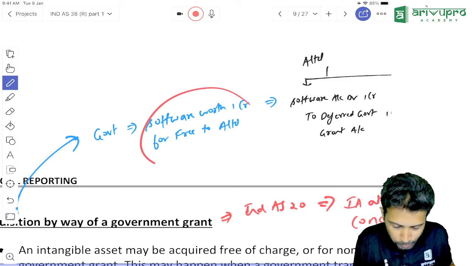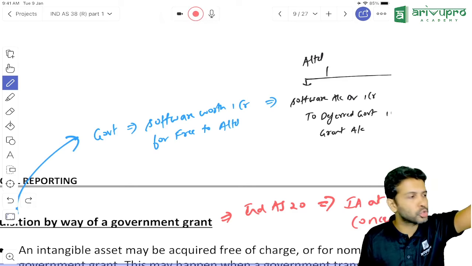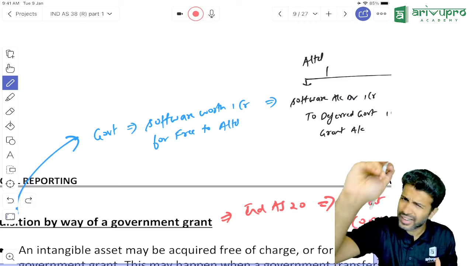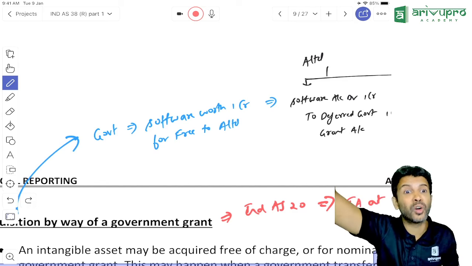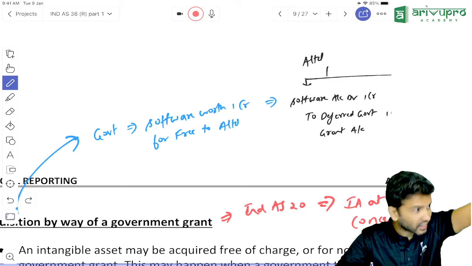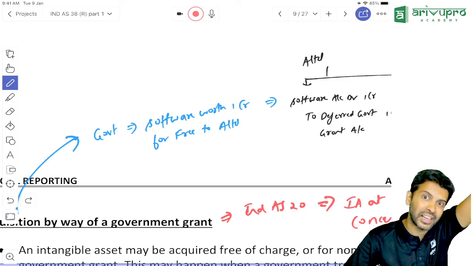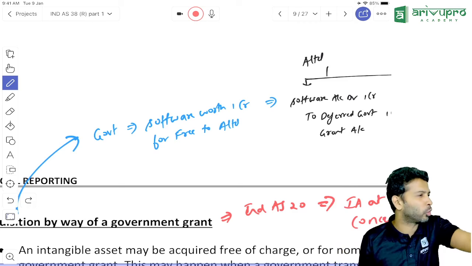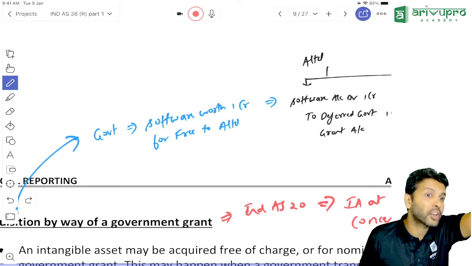Sir, if this scenario happens, the entity has 2 options. The entity has a choice of accounting and they are free to do whatever they want. In fact, we have studied this in AS 12 also. Anybody remembers? Accounting Standard 12, government grant, we studied in CA Intermediate. If you receive any asset at free of cost, we will record that asset at nominal value, is what Accounting Standard 12 told. Nominal value you can take as 1 rupee, 10 rupee, 100 rupee. That is just for the sake of disclosure. That is option number one.